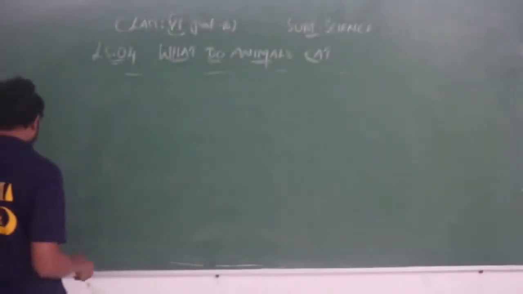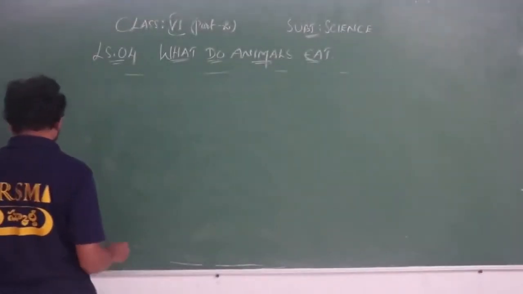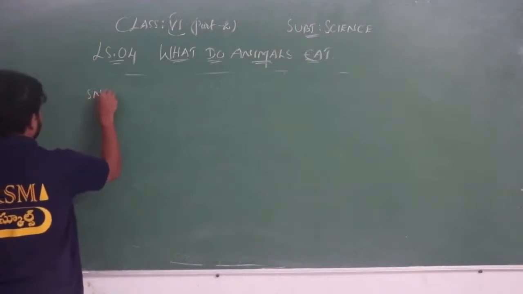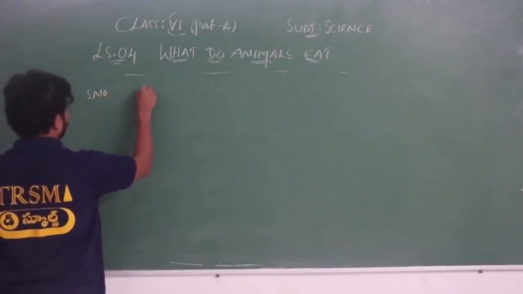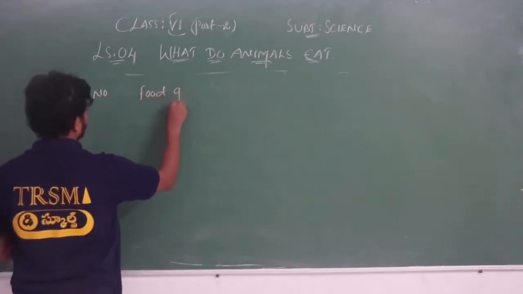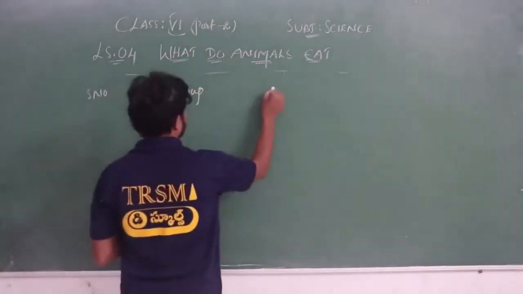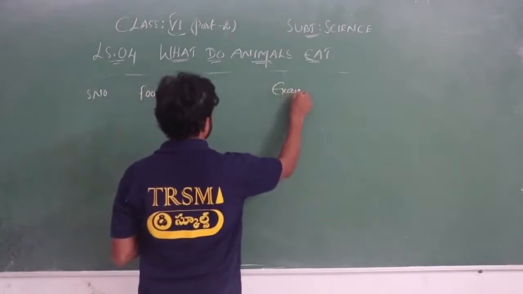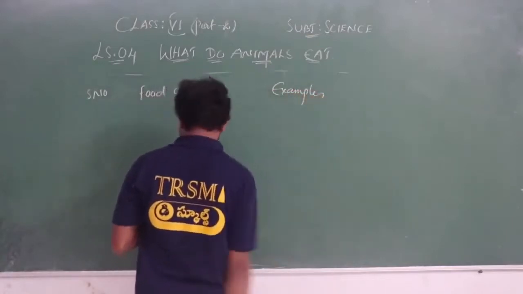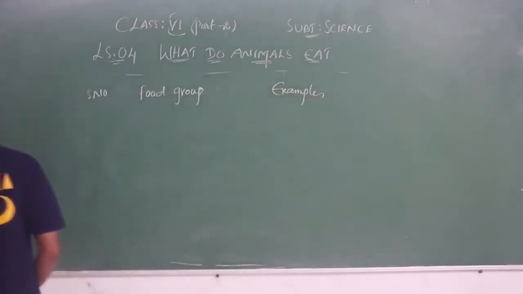This is table 2 in your textbook. Here the serial number is there, next is food group, and the other one is examples.